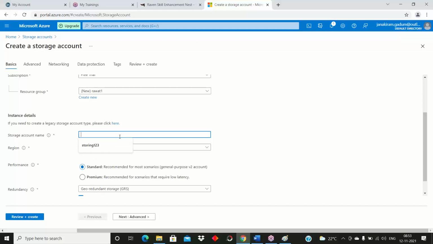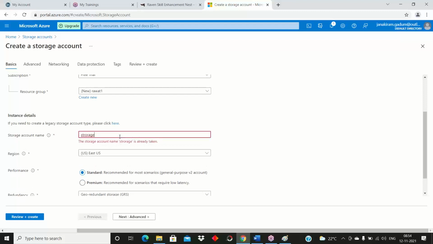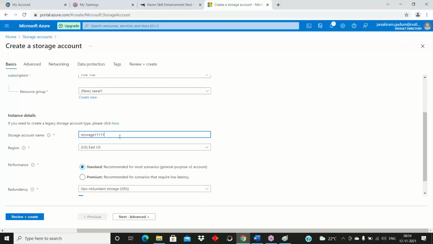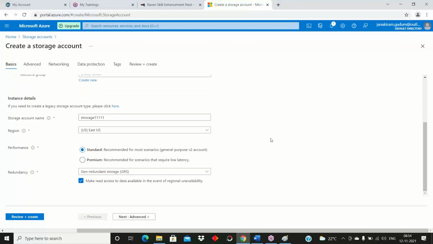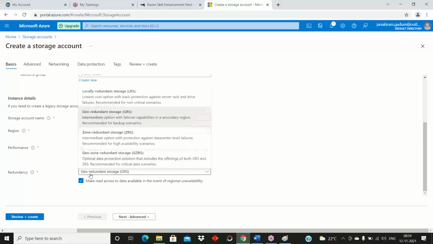Here, the storage account name. The storage account name should be in small letters only. It does not support capital letters. Okay, my storage account is 1111, and the location is East US region. If you go with the standard option, we get the redundancy options: LRS, ZRS, GRS, GZRS.